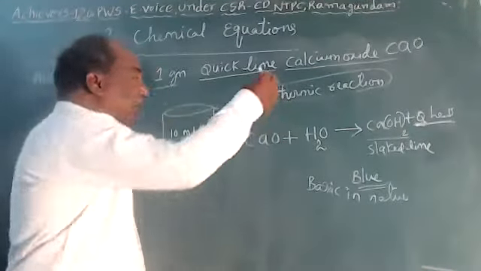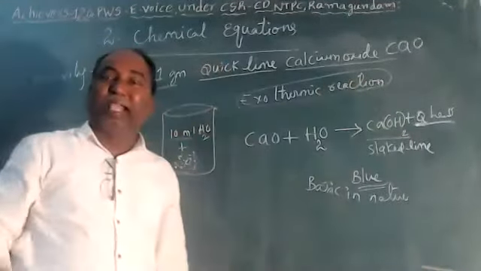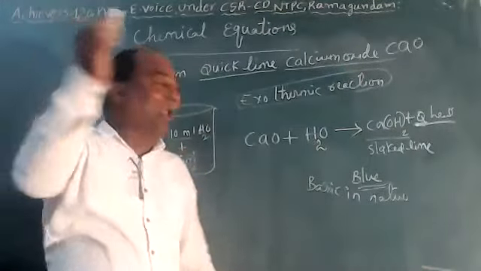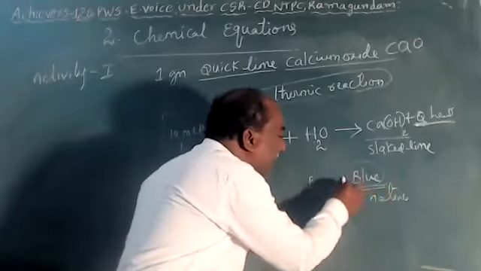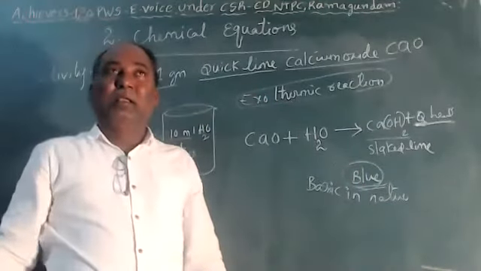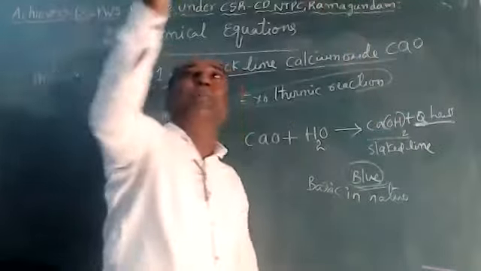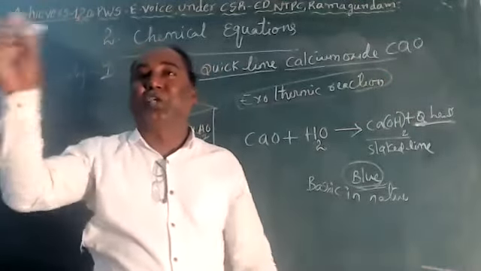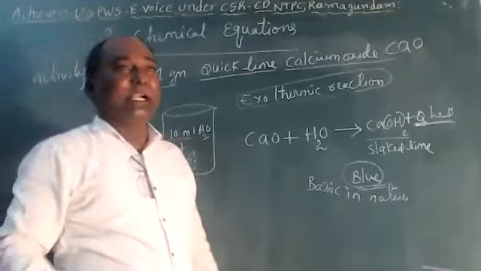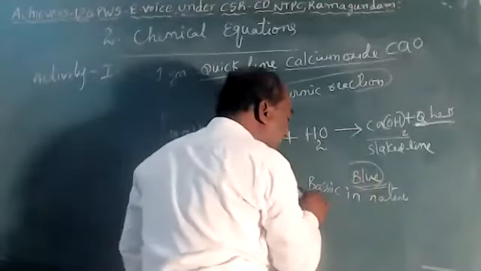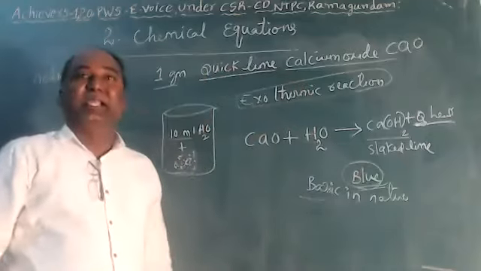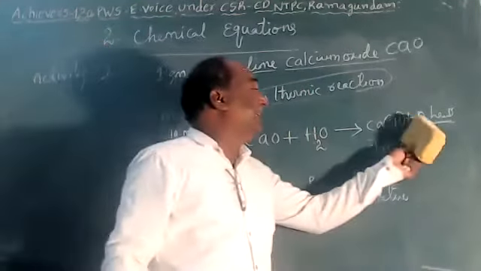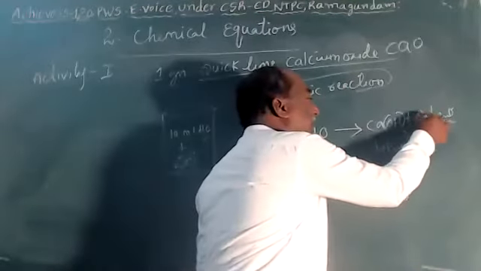Now test this solution with the litmus paper. Take a red litmus paper and dip it into the solution. Now the red litmus paper automatically turns blue in color. And test the solution with the blue litmus paper. Dip the blue litmus paper into the solution. The blue litmus does not change color. That's why this solution is basic in nature. It comes under exothermic reaction because in this reaction heat is liberated. Q means heat, children. Plus Q means heat.